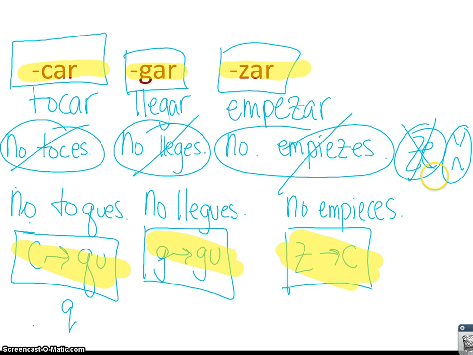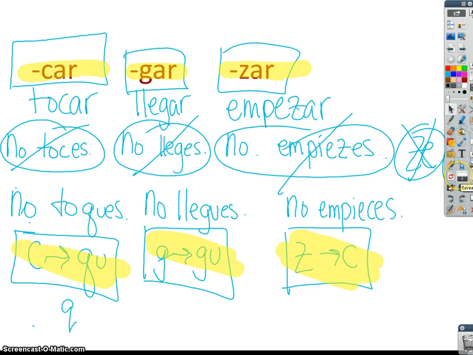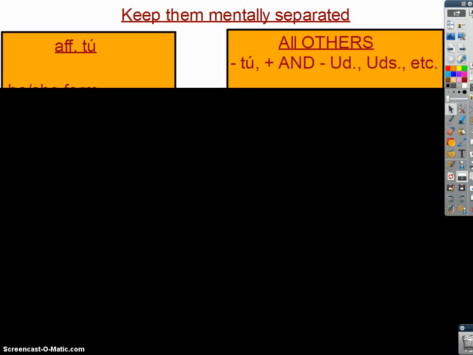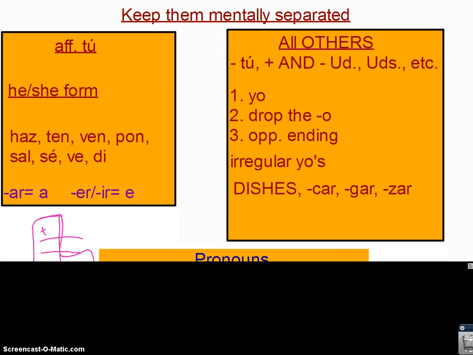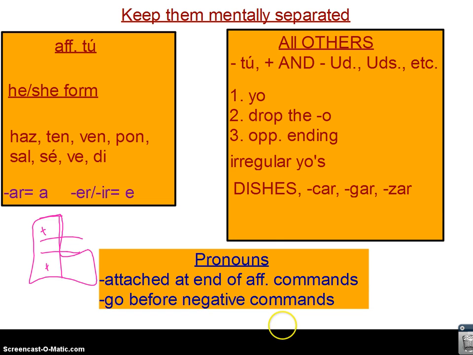And anything else I have to say? I think I've got one more screen to sum it all up. You need to keep these things mentally separated. How do you give an affirmative tú command? You take the he, she form of the verb. That means if it's an AR verb, it ends in an A. If it's an ER or IR verb, it ends in the letter E. And then you need to know about your all others. Where you take yo, drop the O, add the opposite ending. Be careful of irregular yos, dishes, and car, gar, and zar verbs.